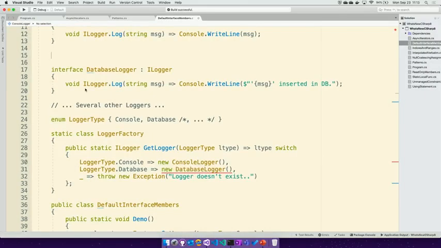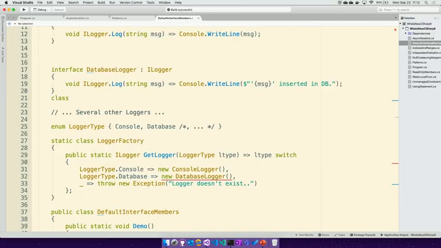Now we just need to create a class, and let's change the name here and make this an iDatabase logger, and that's going to implement iDatabase logger. I don't need to provide any implementation. I could have whatever else I wanted in there.